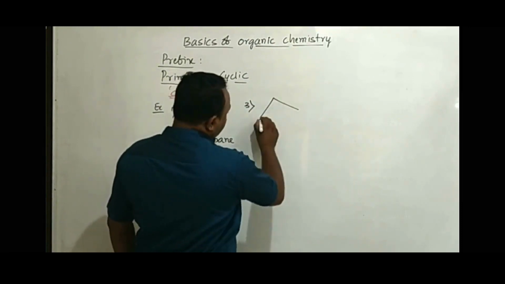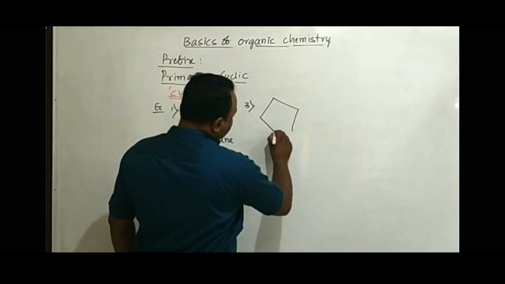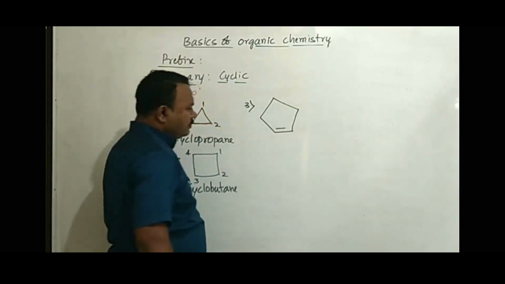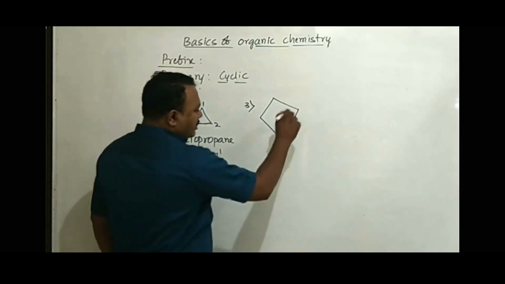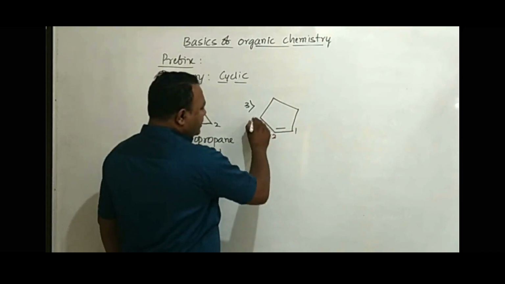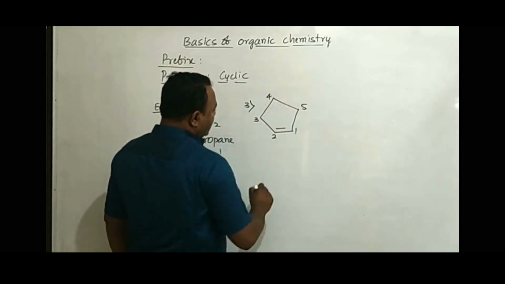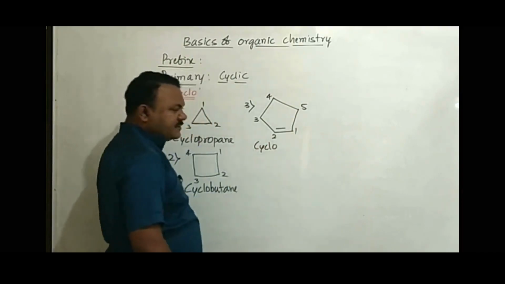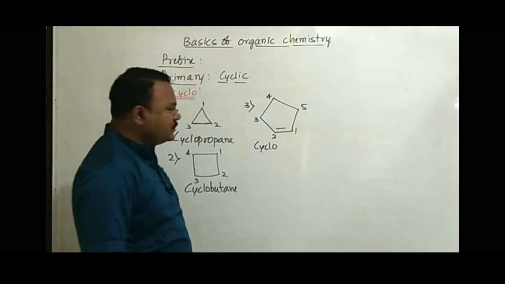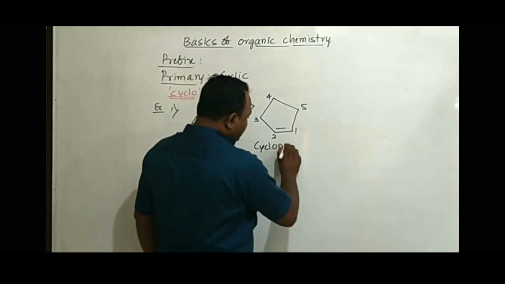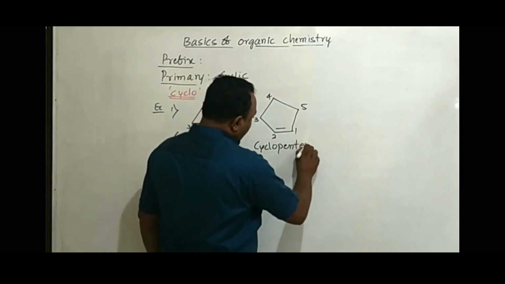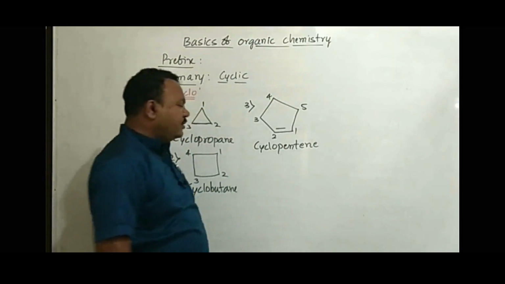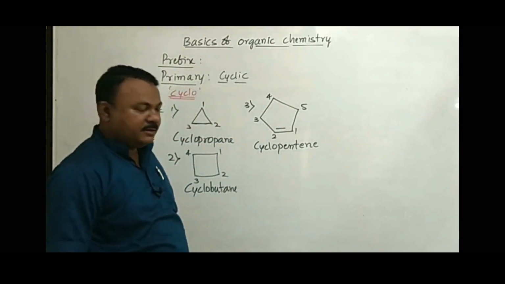In this example, let us take a double bond. The compound is cyclic: first carbon, second, third, fourth, fifth. 5 carbons in the ring. Use the primary prefix cyclo before the word root. Due to 5 carbons, it is pent. Now we have a carbon-carbon double bond, therefore it is cyclopentene.